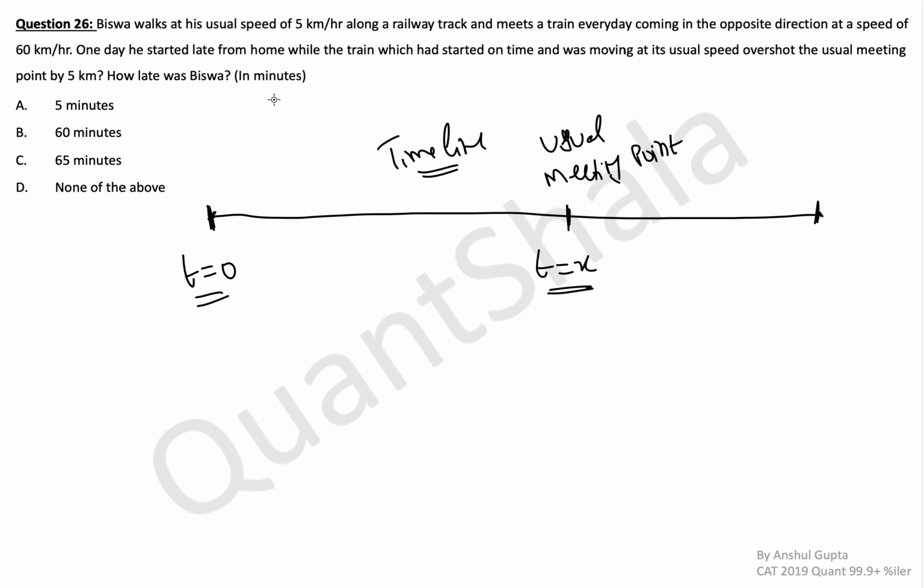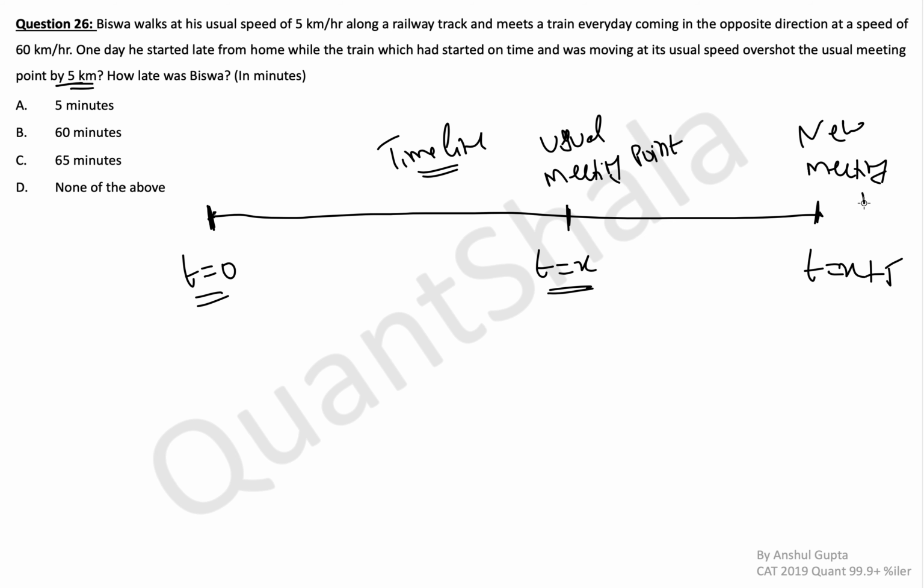Simply because the meeting point was short by 5 kilometers. That means the train traveled 5 kilometers extra. That means the train traveled for 5 minutes extra. If their usual meeting time was x minutes, the train traveled for x plus 5 minutes this time, and x plus 5 minutes is the time they took to meet. So t is equal to x plus 5. This is the new meeting point.